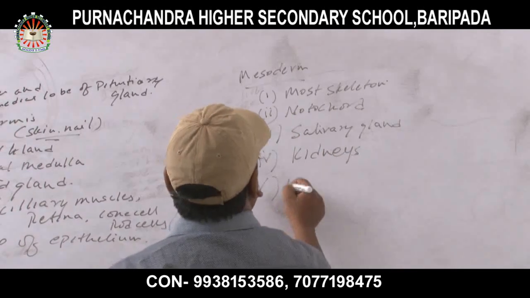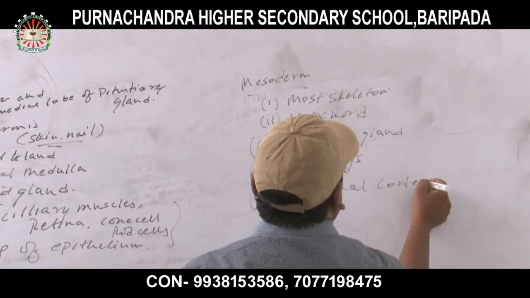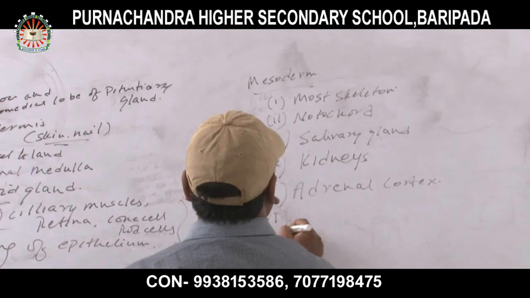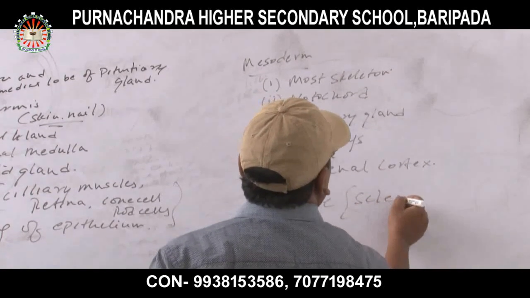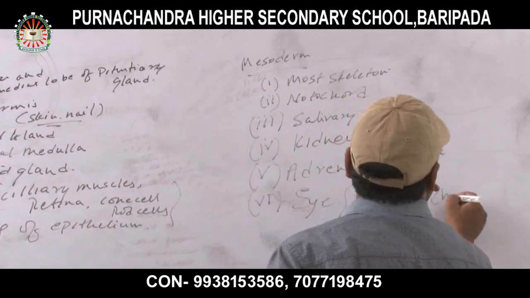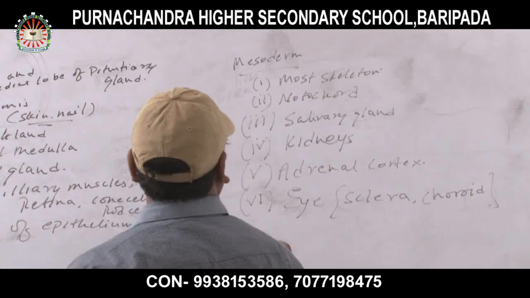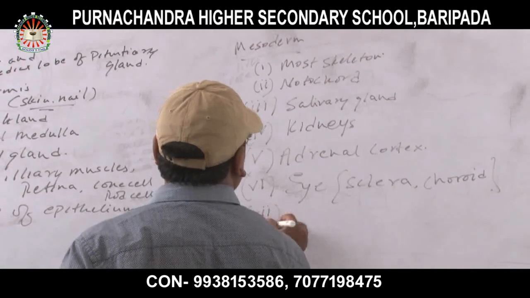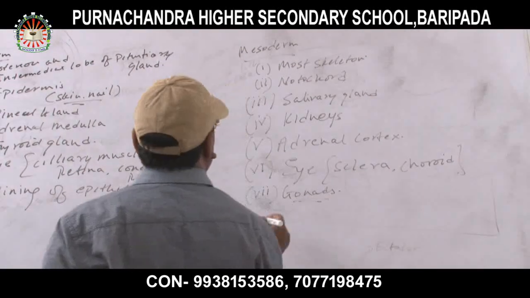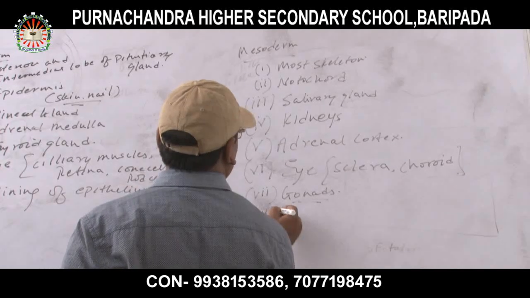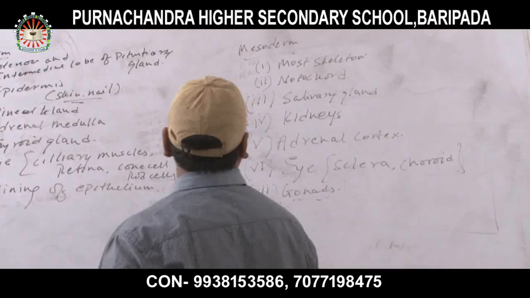Number 5, adrenal cortex. Number 6, eye, which part? The sclera and choroid. Next, number 7, gonads. Number 8, gonads.